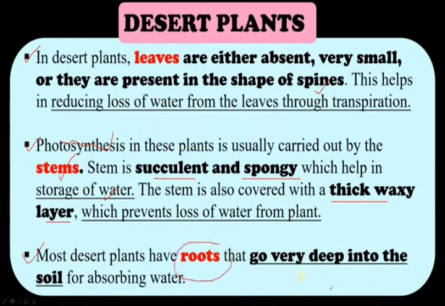Most desert plants have roots that go very deep into the soil. We know that in the desert region there is no water.